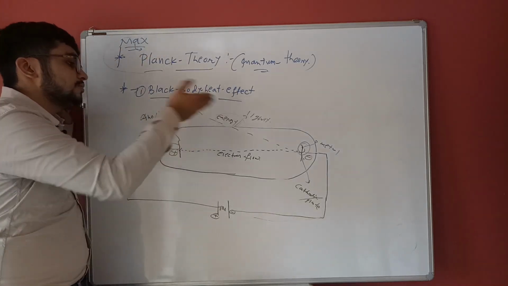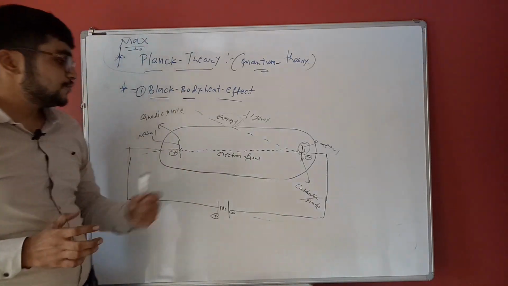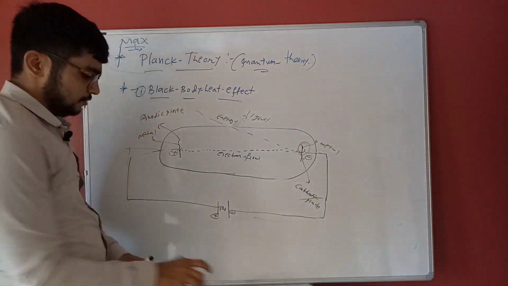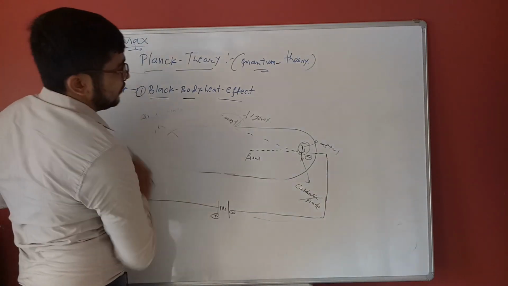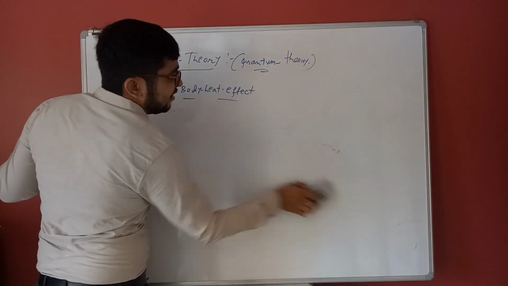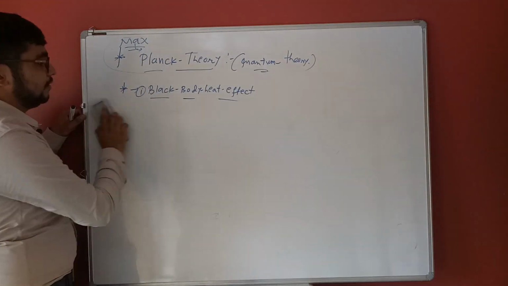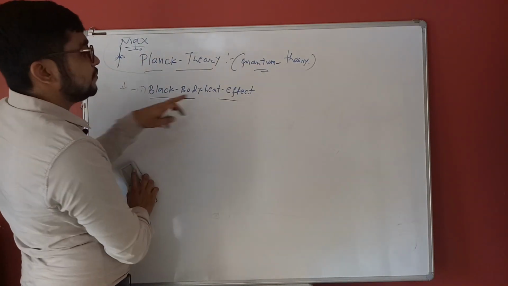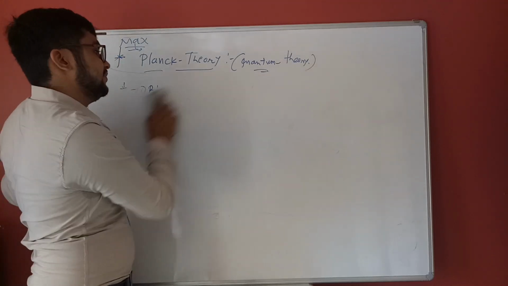Max Planck also considered this. So I draw this figure. These are the Max Planck quantum theories, from the black body heat effect.